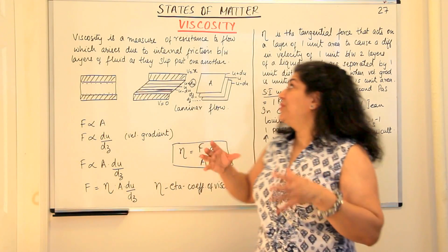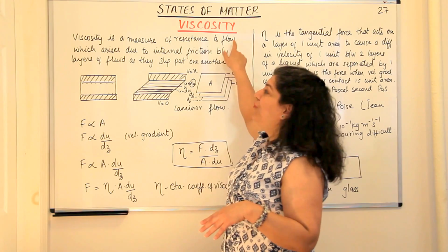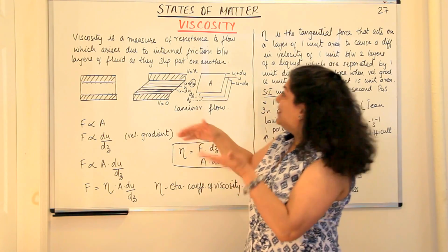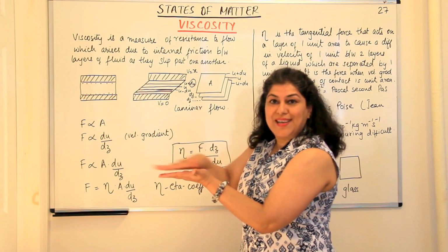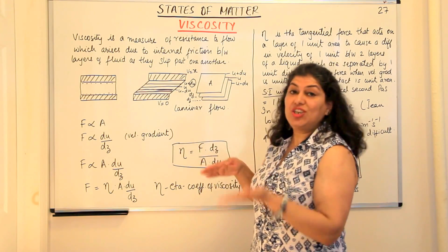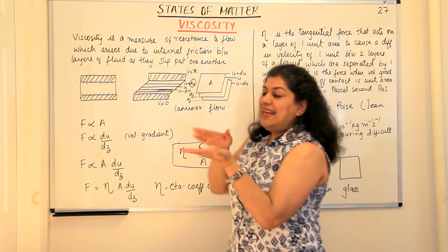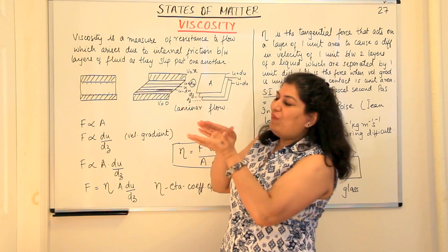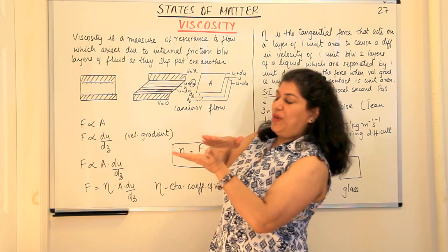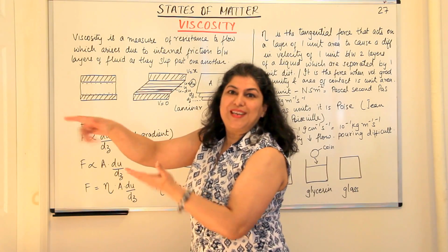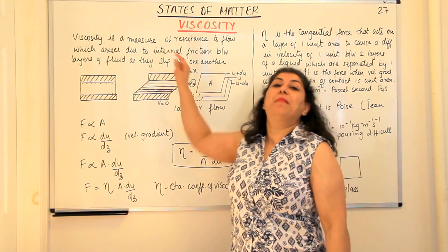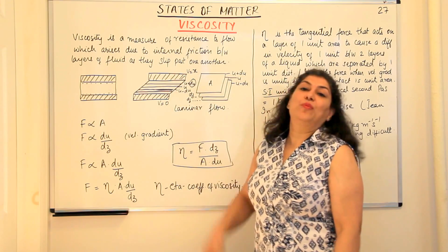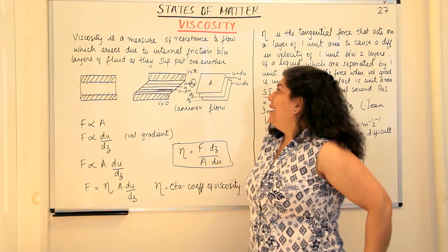Viscosity is a measure of the resistance to flow which arises due to internal friction between the layers as they slip past one another. So if you imagine liquids to be these layers, then each lower layer is holding back the upper one, and that force with which it is holding has to be overcome to push it forward. And that measure, that amount of force that has to be used to push it away is viscosity.